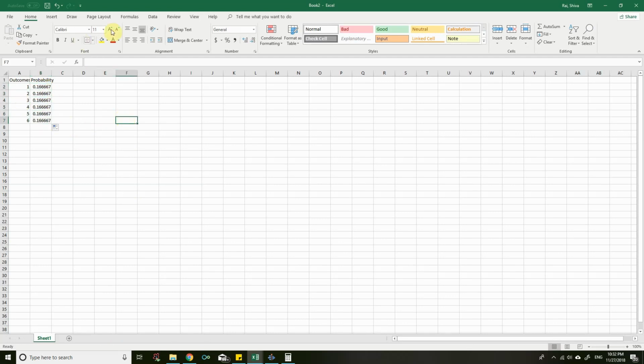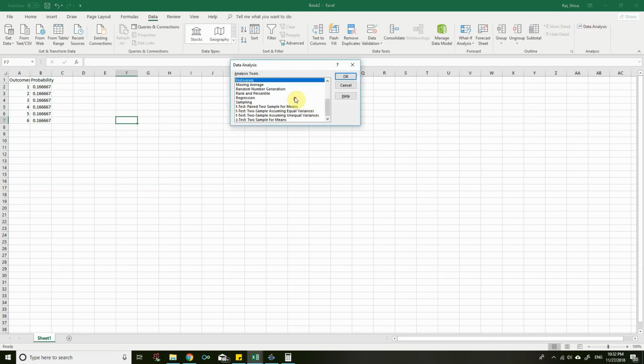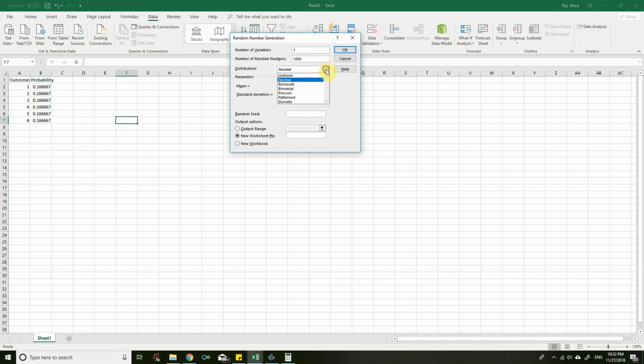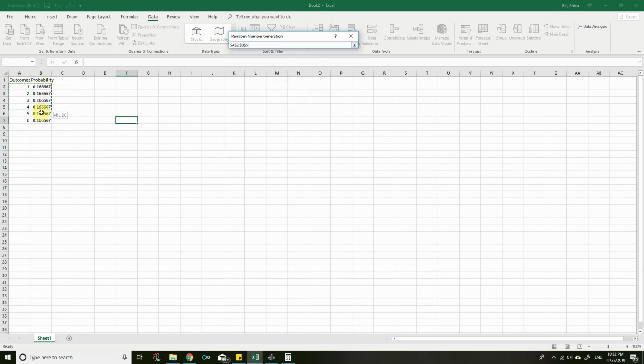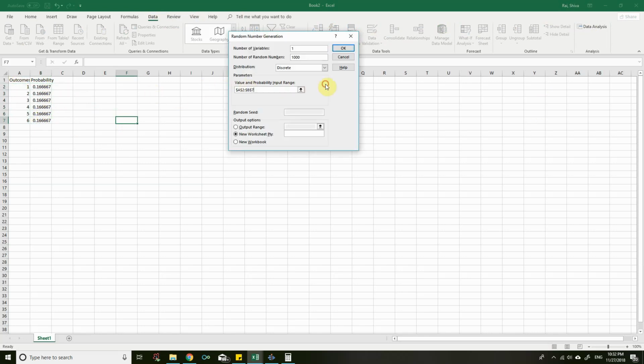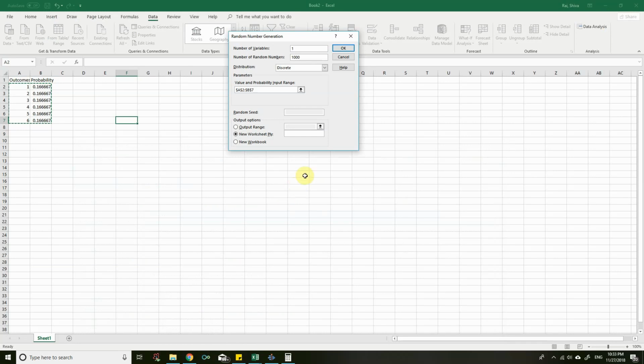Then go for random number generation, data analysis, click on OK. Here we want discrete. Okay, the value and probability input range is A2 up to B7. That's fine. We need 3 dice, so we want 3 variables. That means we are rolling 3 dice and we are rolling them 1000 times.